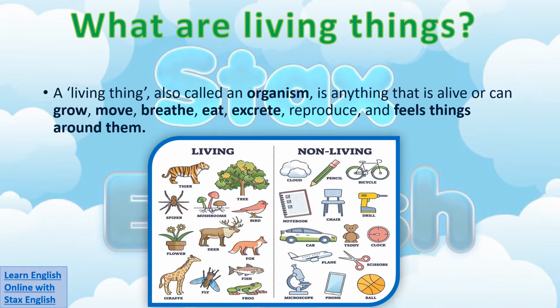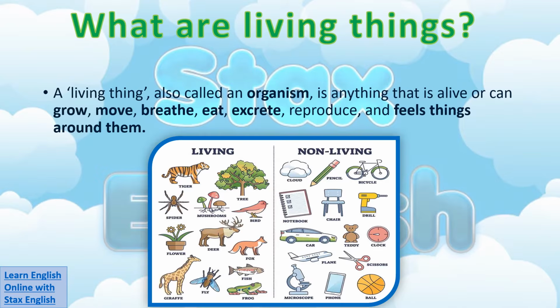A living thing, also called an organism, is anything that is alive or can grow, move, breathe, eat, reproduce, and feel things around them. Examples include animals, plants, fungi, and even tiny things like bacteria, also known as germs.